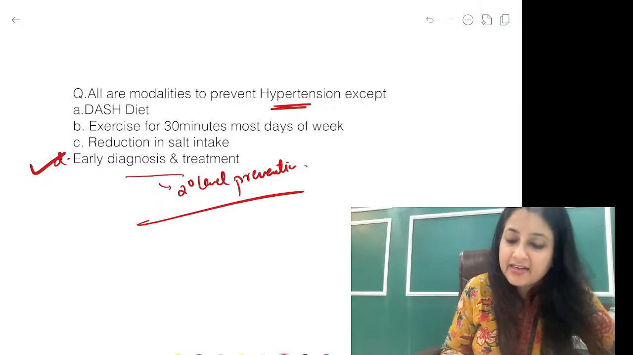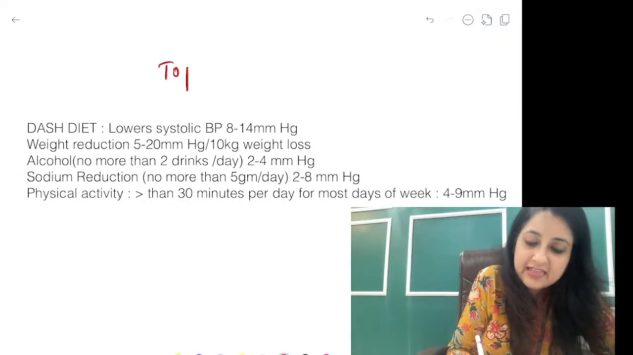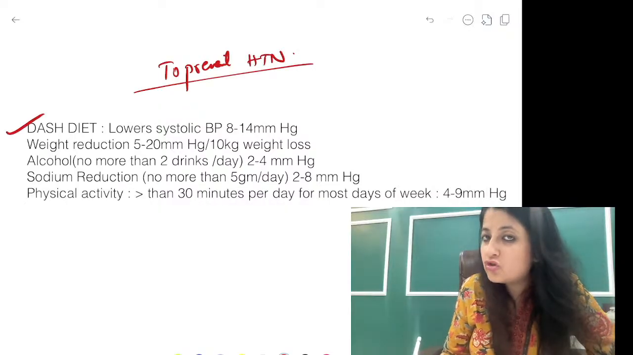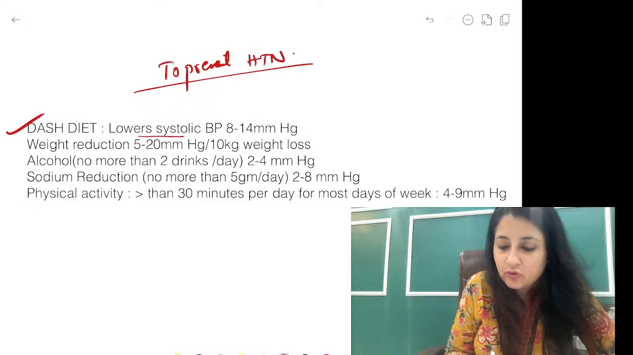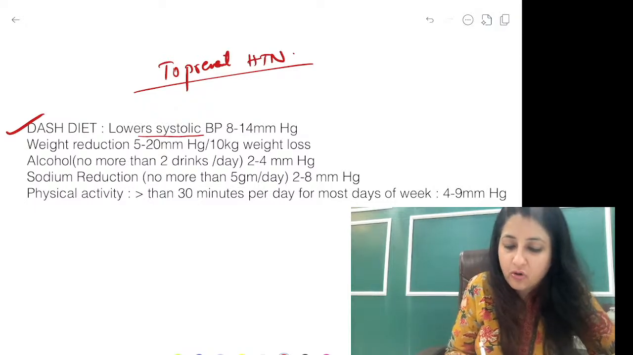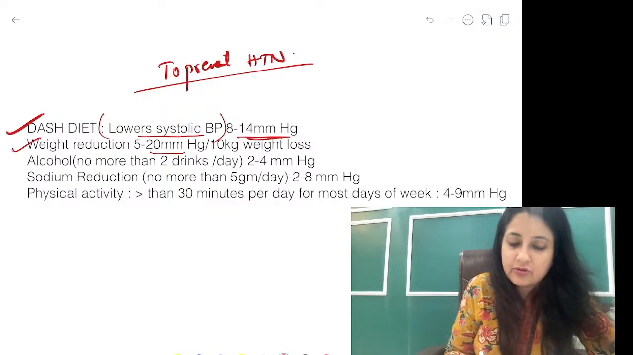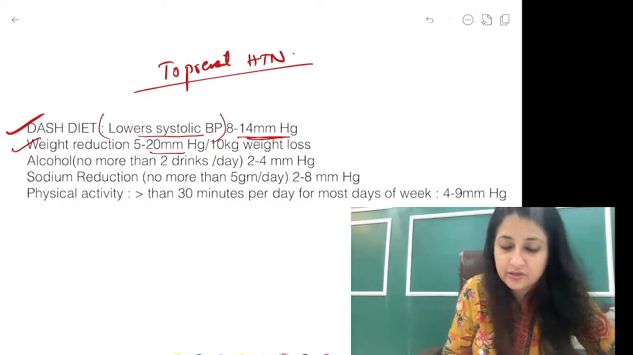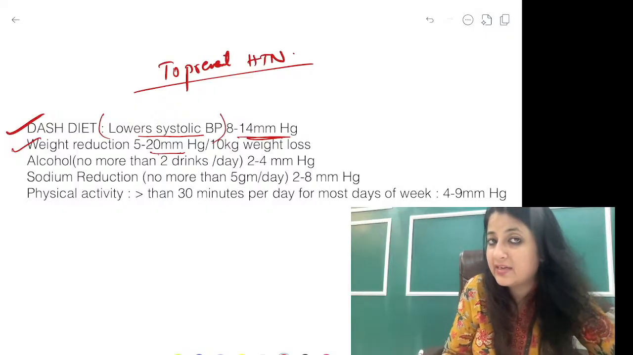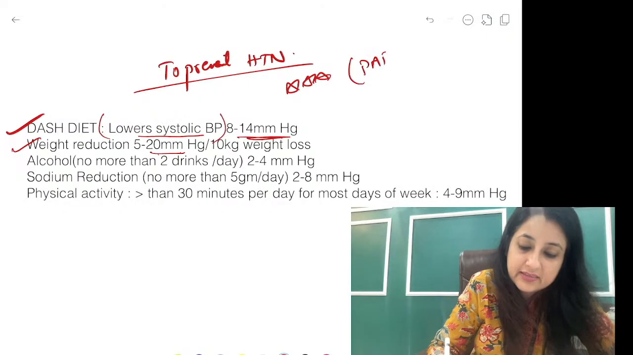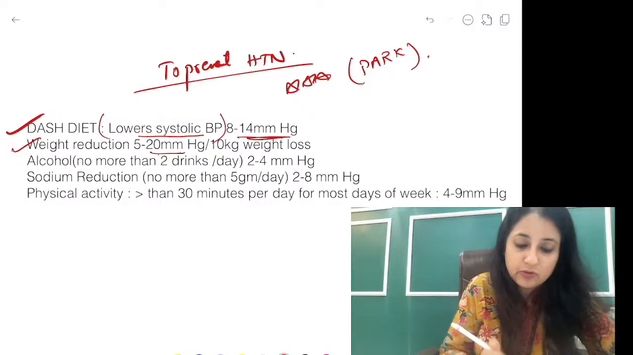Now guys, to prevent hypertension, please note this slide. This is important. To prevent hypertension, we follow a DASH diet, Dietary Approach to Stop Hypertension. It lowers systolic BP. All of these modalities will lower systolic BP by 8 to 14 mmHg. Weight reduction: with 10 kg weight loss, systolic BP is lowered by 5 to 20 mmHg. This is important, guys, it's from your Park textbook. ठीक है, Park textbook से.